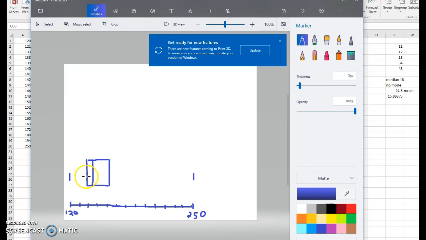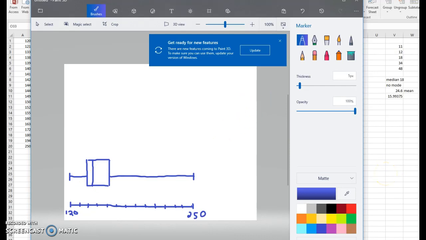And then my whiskers go out to my minimum and my maximum. And of course we can see that there's a lot of variation going on between that third quartile and that 250. That 250 is way out there in comparison to the rest of the data. So that gives us a good idea of our spread. There's a lot more spread between data here. And there's also a lot of spread between the median and the third quartile that there isn't necessarily between the first quartile and the median. Okay, so there's that box plot.